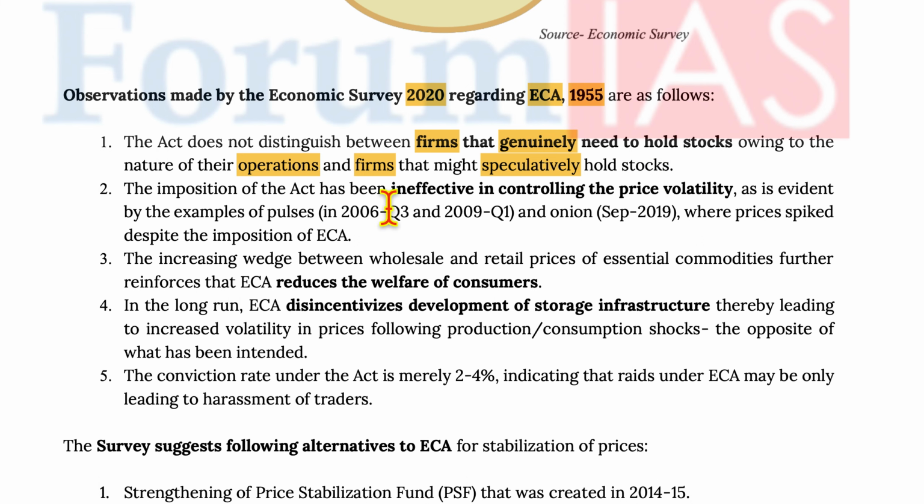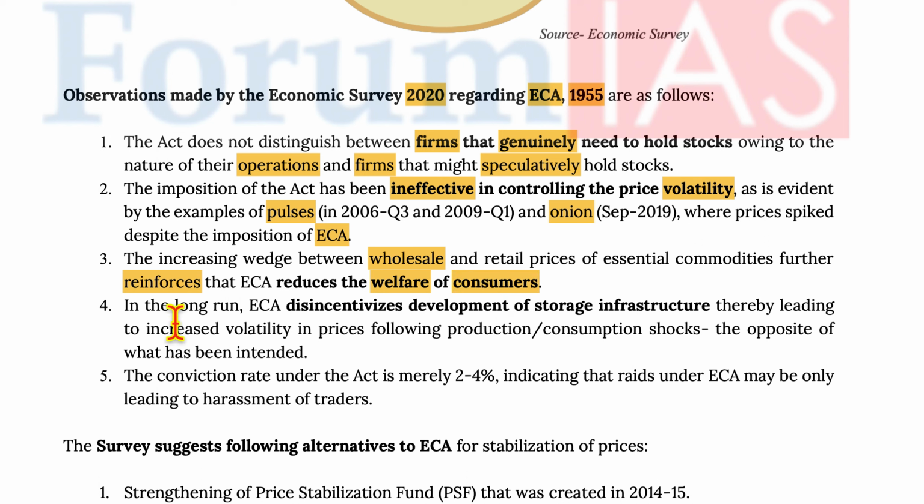The imposition of the Act has been ineffective in controlling price volatility, as is evident by the examples of pulses in Q3 of 2006 and Q1 of 2009, and onion most recently in September 2019, where prices spiked despite the imposition of ECA.